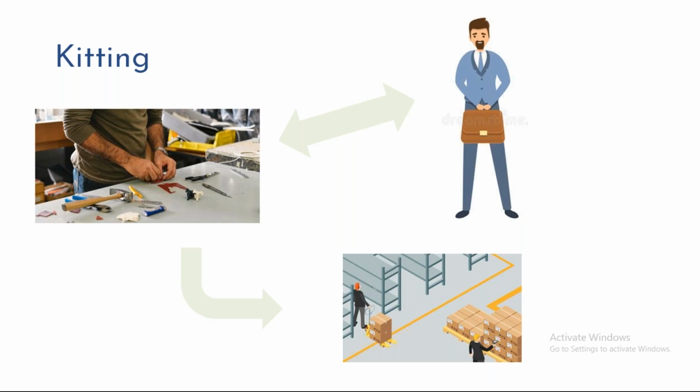So basically what happens is, as a customer, let's say when you're ordering online in any e-commerce site, for example, you're ordering a computer or laptop. So when you're ordering a laptop, you may order, let's say a mouse, you may order any other components, let's say a pen drive or some 3-4 components you would like to buy along with the laptop. So what generally business does is, they'll kit them together. When I say kit them together, they'll pack them together and then ship to the customer.